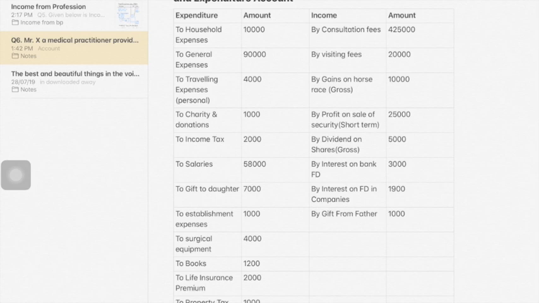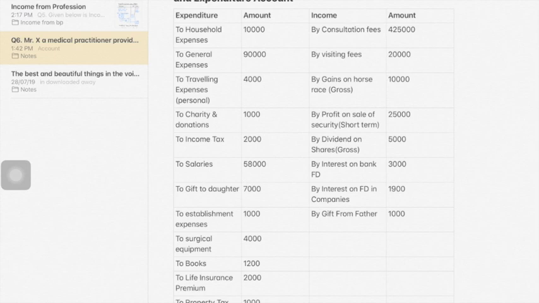Next, by gains on horse race, 10,000. This is income from other source. Next, by profit on sale of security, short term. So that means this is a short term capital gain. Next, by dividend on shares, gross 5,000. Assume that dividend is received from Indian company, so it is exempt. Next, interest on bank FD 3,000. This is income from other source.